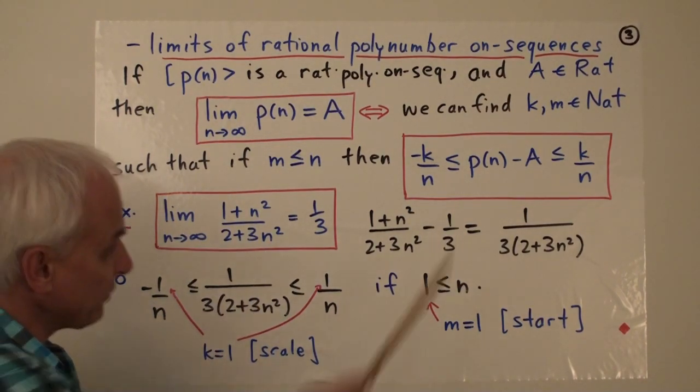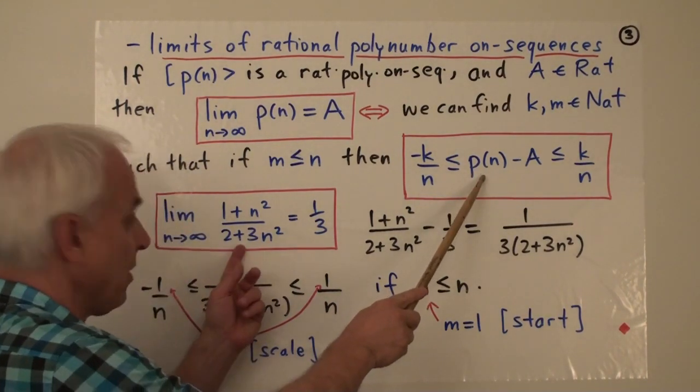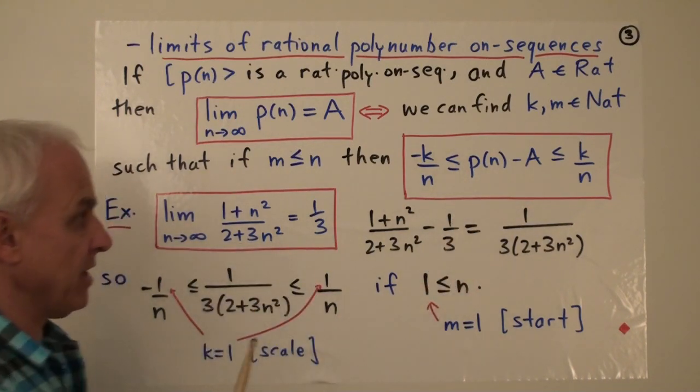Okay, so what do we have to do? We have to look at the difference between the polynumber and the limit.